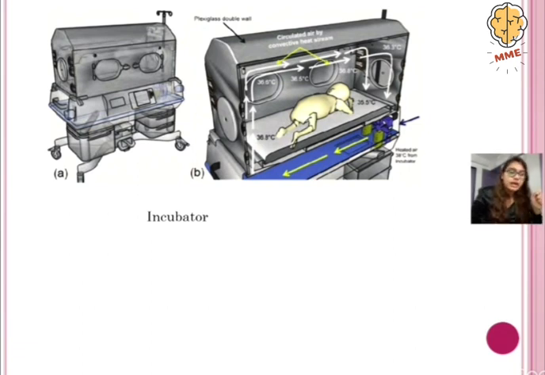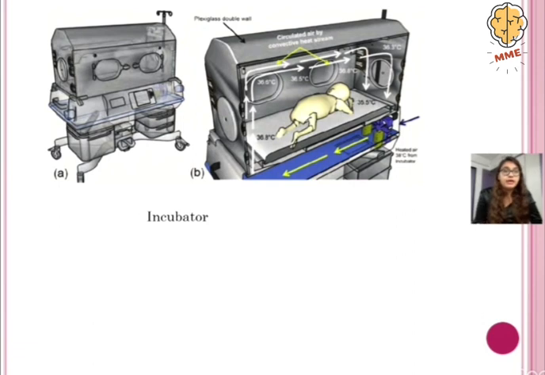So now there is something which is called the servo control. Now in servo control, what happens is there is an inbuilt feedback system which is going to control the ambient temperature of the incubator. The sensor is going to measure the temperature of the baby, and according to that, it is going to adjust or alter the heater output to maintain the optimum temperature.